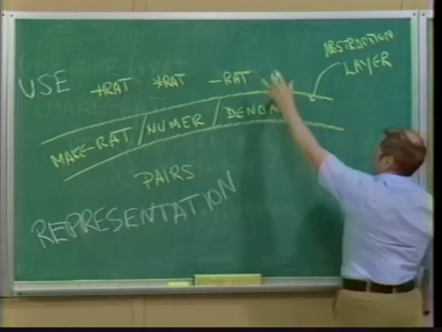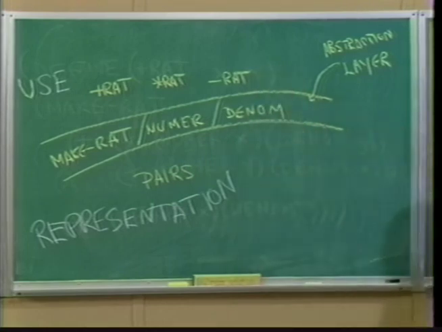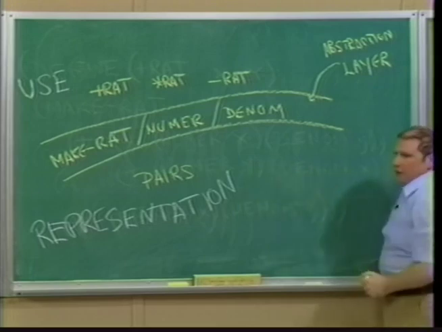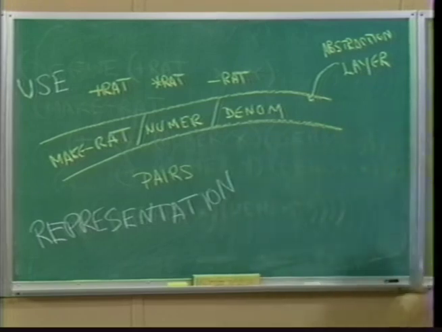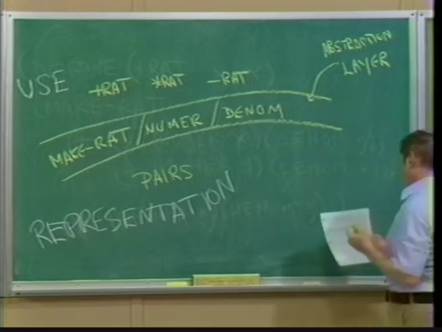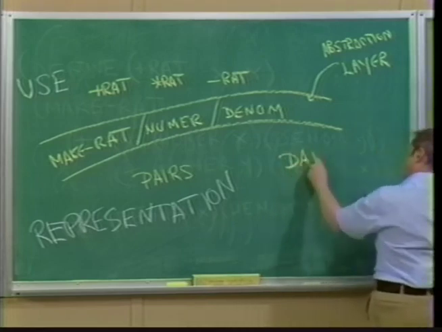So up here we have the way that rational numbers are used, do arithmetic on them. Down here we have the way that they're represented, and they're separated by this boundary. The boundary is the constructors and selectors. Okay, and this methodology has a name. This is called data abstraction.